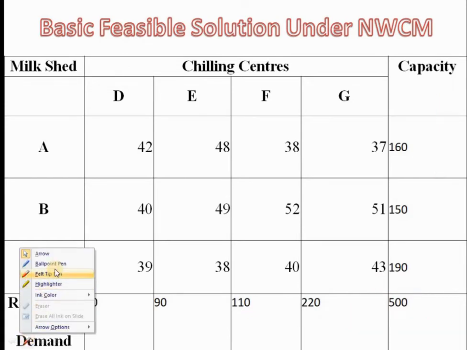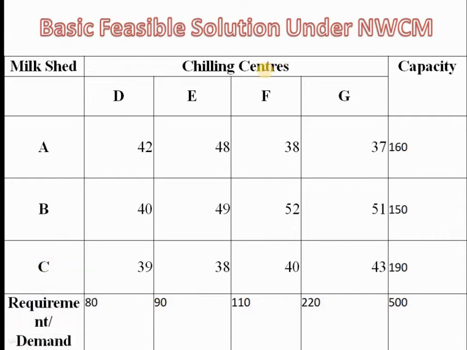Friends, now let us calculate transportation cost under the northwest corner cell method, which is a basic feasible solution. To find a basic feasible solution in the transportation cost method, we have three methods. One is the northwest corner cell method, another is the least cost method, and another is Vogel's approximation method. Today let us calculate transportation cost under the northwest corner cell method. To calculate a basic feasible solution, you need to follow the rules under all these three methods.